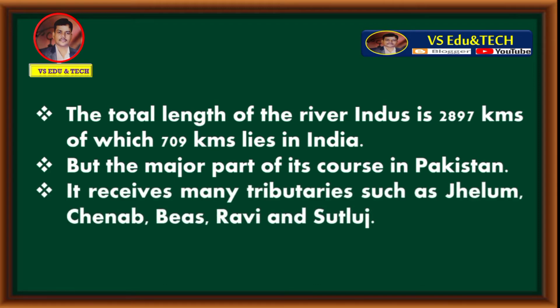It receives many tributaries such as Jhelum, Chenab, Beas, Ravi and Sutlej. These are all about the Indus River.